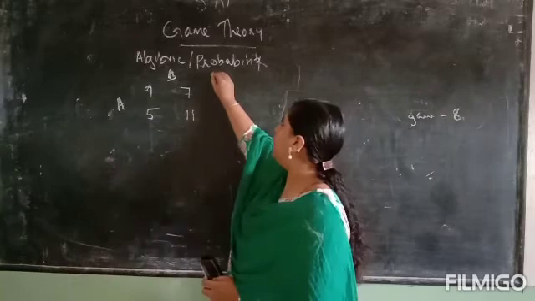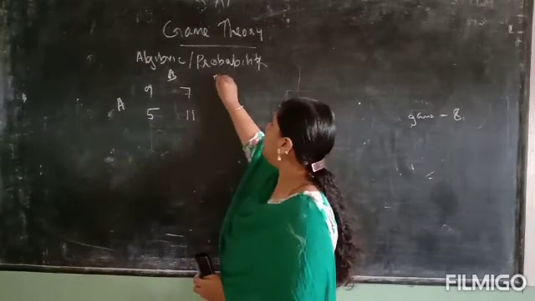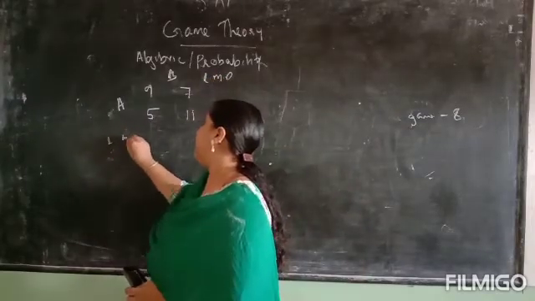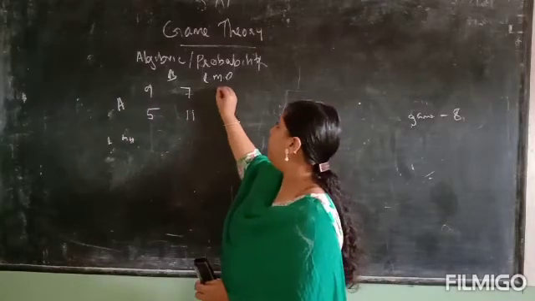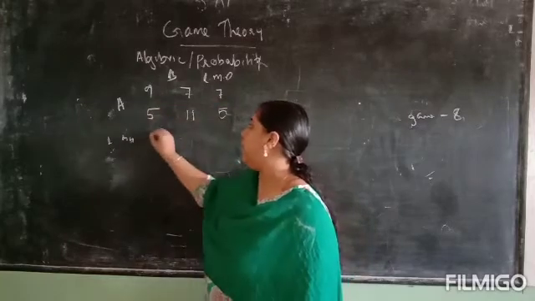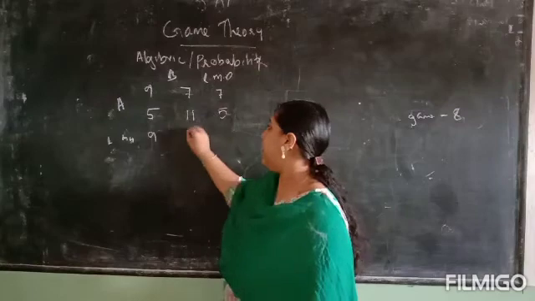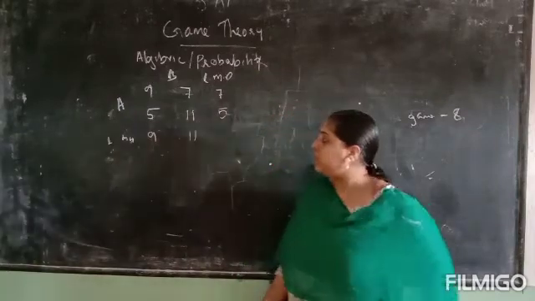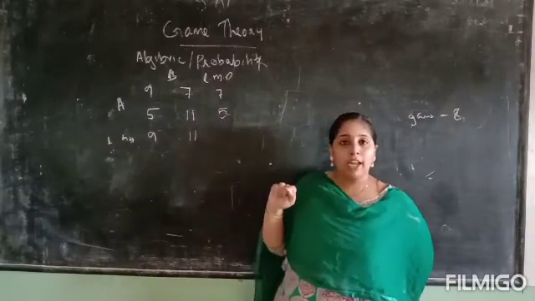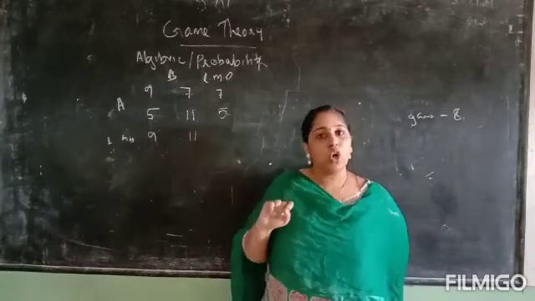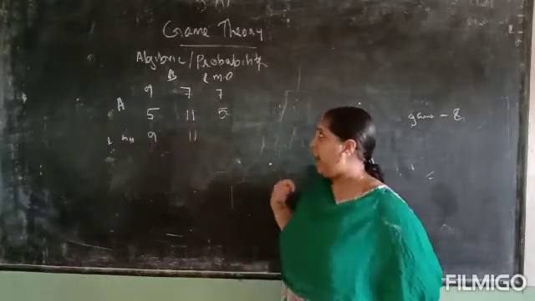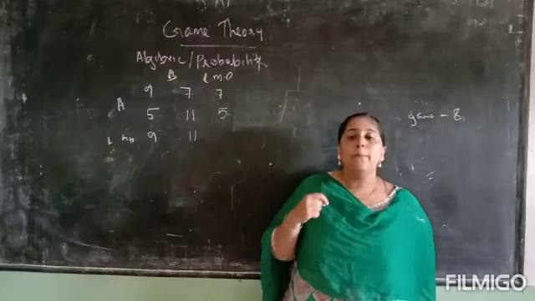So let us look here in this question. First we find the row minimum, next here the column maximum. 9 7, minimum value is 7, 5 11, minimum value is 5. Here 9 5, maximum value is 9, 7 11, maximum value is 11. So see here there is no value where minimum value is equal to maximum value. So the game has no saddle point. So we identify that it is a mixed strategy problem.